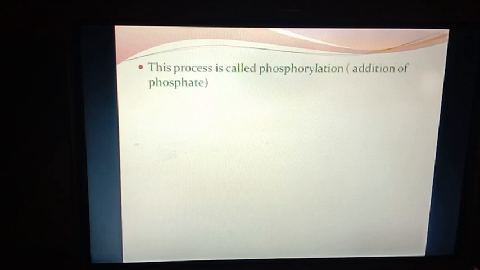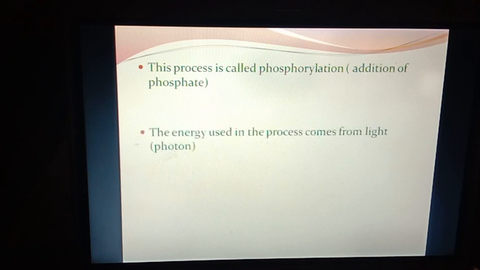This process is called phosphorylation, that is addition of a phosphate group. The energy used in the process will come from light, that is in the form of photons. The process therefore is termed as photophosphorylation.